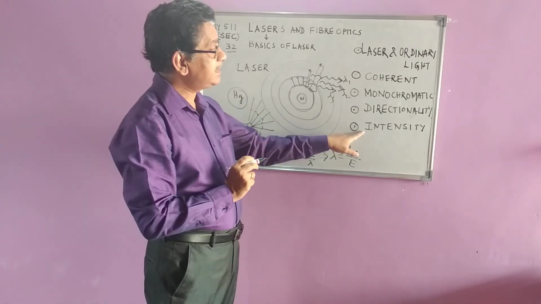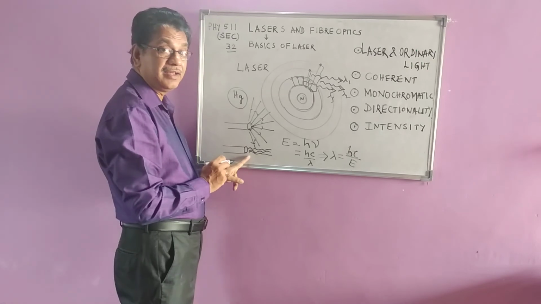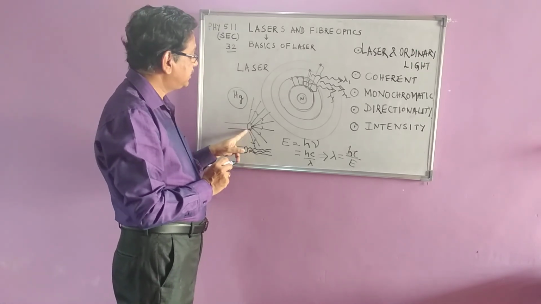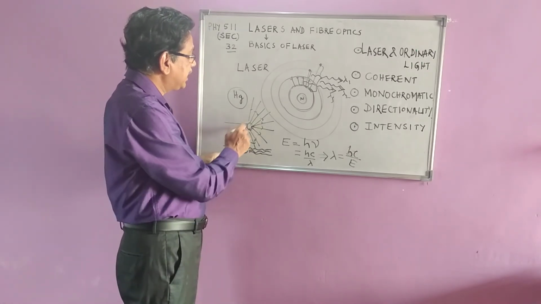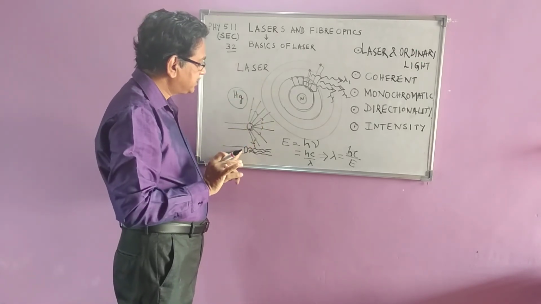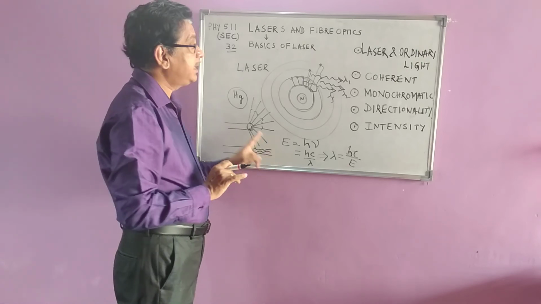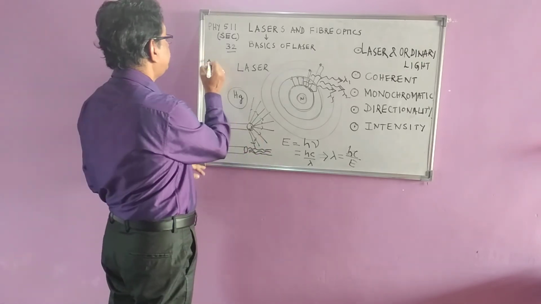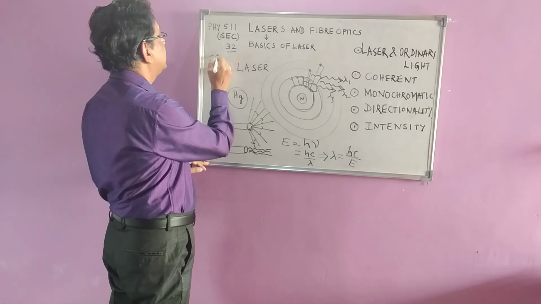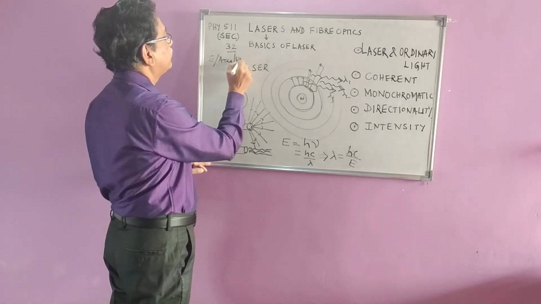And you have got intensity. Why is the intensity of the laser light high? Because of the directionality, intensity is high. Because here there is no directionality, the light energy is distributed in all the directions. Now here the energy is distributed in one particular direction. How do we define the intensity? Intensity is defined as energy emitted per unit area per unit time.